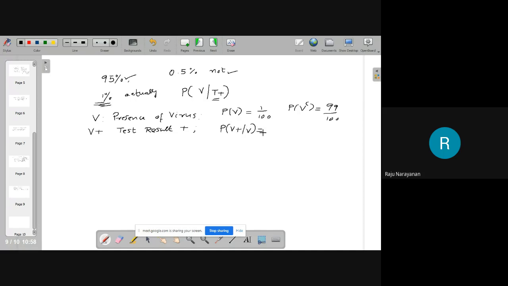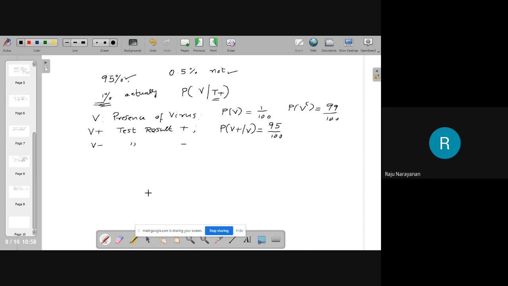If the virus is in the body, the test will also say that there is virus in the body in 95% of the cases. And V- is test result negative.